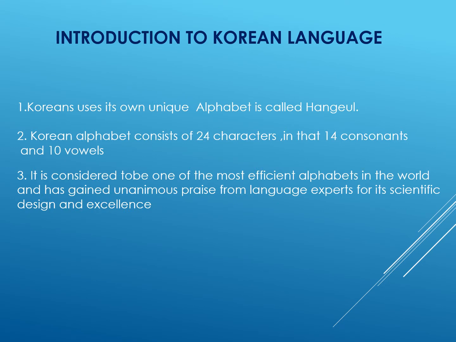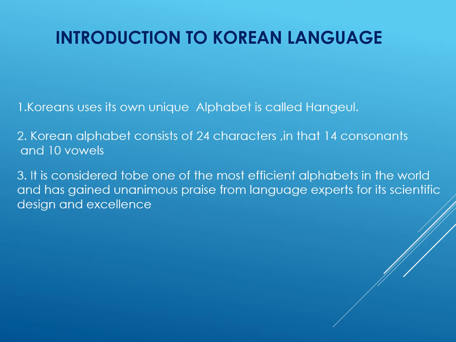King Sejong's scholars developed a script. That script is called Hangul. The Korean alphabet is called Hangul. How many alphabets are there in the English language? 26, right? The Korean alphabet consists of 24.